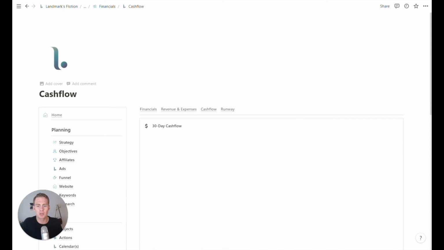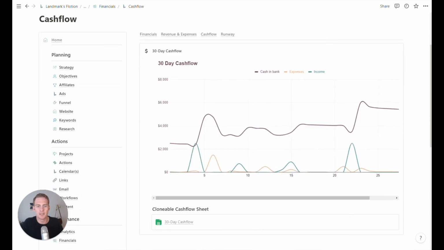We have a cash flow overview. If you wanted to use your own personal data and keep track of everything for cash and bank expenses and income, you can use this if it's helpful. It's just a quick 30-day cash flow to check that you're not going to go into the red.